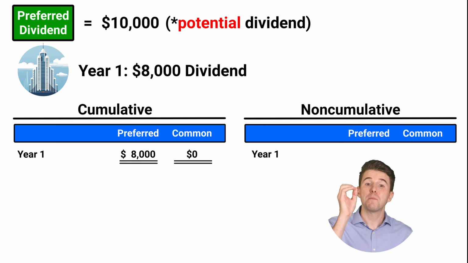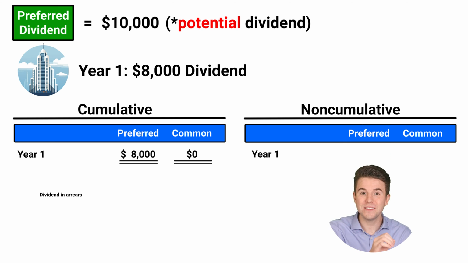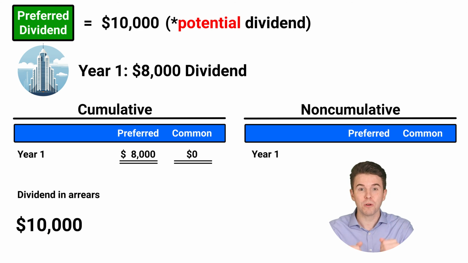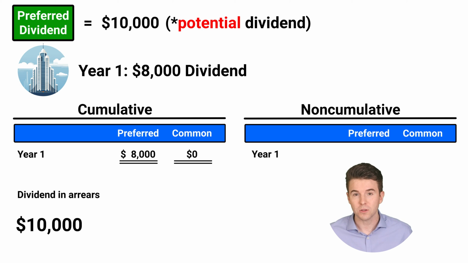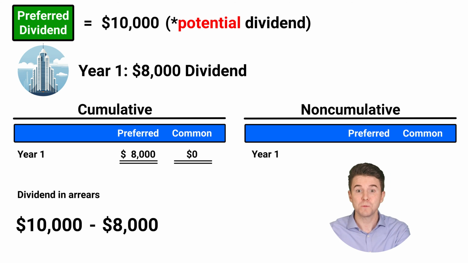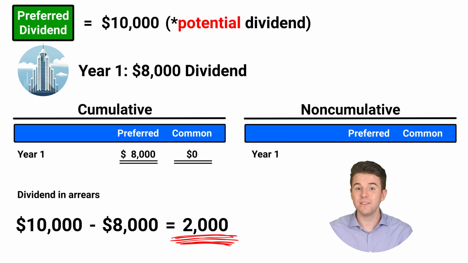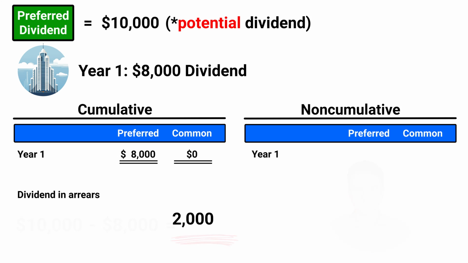In addition, the preferred stockholders will now have dividends in arrears. To compute this, take the $10,000 of potential preferred dividends to preferred stockholders and subtract the $8,000 that was paid to get $2,000 of dividends in arrears.